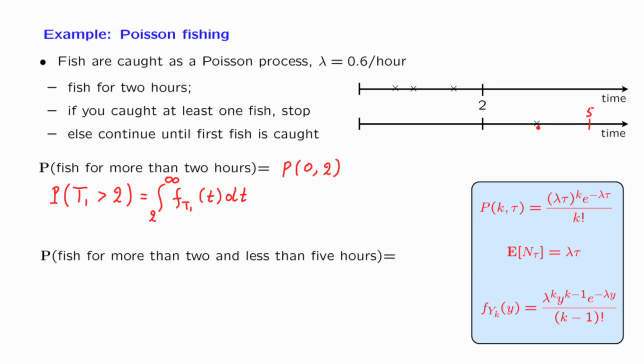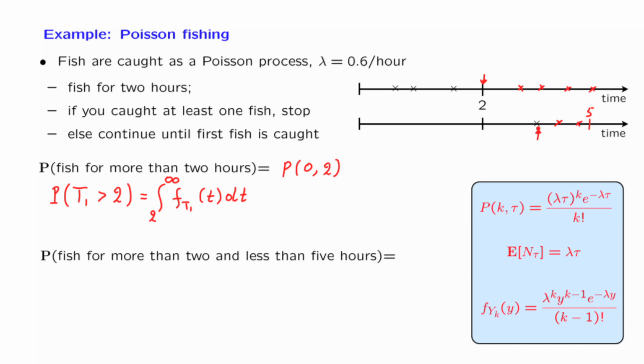and you have left. Now, it is convenient to think about the Poisson process as follows. Think about the Poisson process of catching fish at a rate of 0.6 per hour as going on forever. So there's a fisherman who fishes forever, except that this fisherman, at either this time under this scenario or at that time under this scenario, raises a flag and says, okay, this is the time I should be stopping.